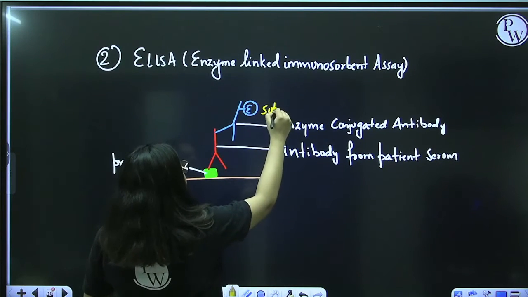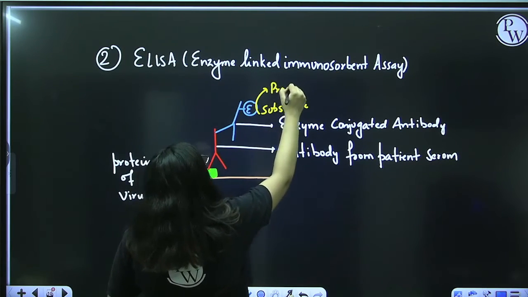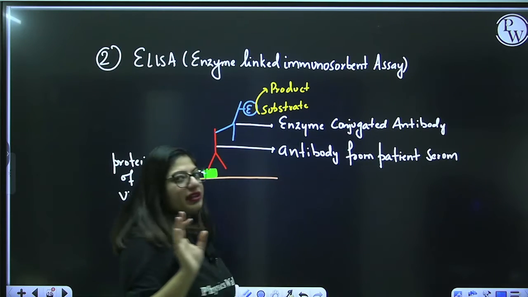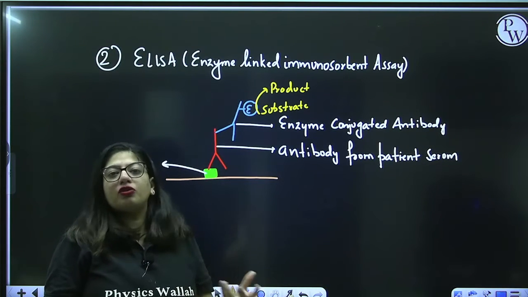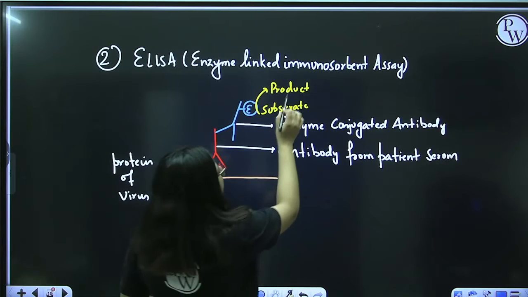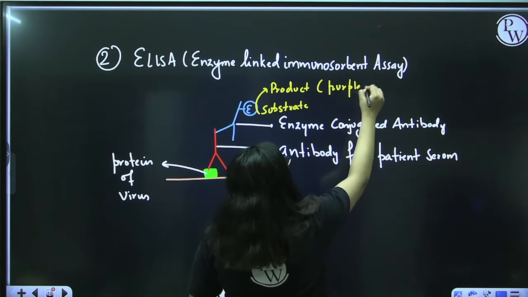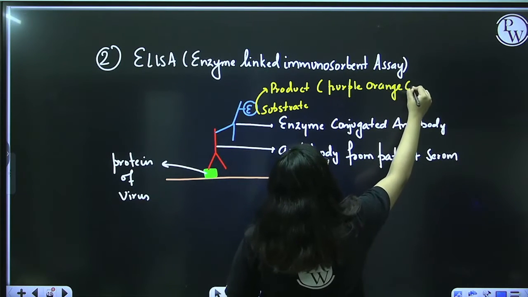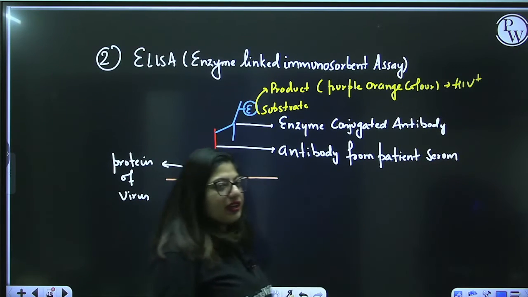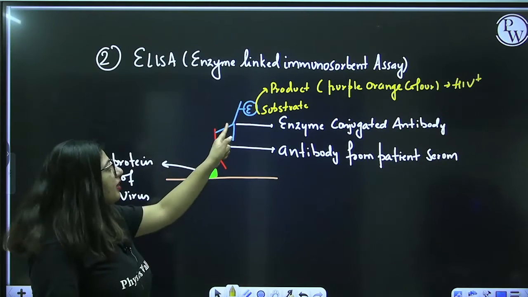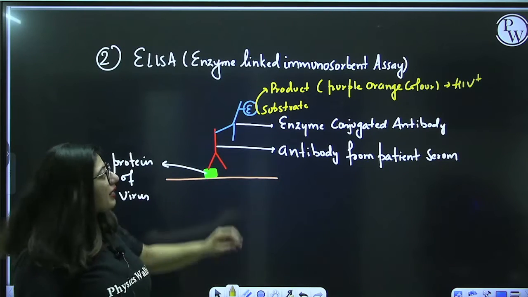So when we add substrate, if this enzyme is present, substrate will be converted into product and the product will show color. Substrate does not have any color. Just like sucrose is a substrate, sucrase is the enzyme, and it gets converted into glucose and fructose. Just like that, substrate will get converted into product in the presence of enzyme and will give a purple orange color. So if you get a purple orange color in the sample, the person is HIV positive. If the person is HIV negative, this antibody will not be there, this antibody will not join, and hence substrate will not get converted into product. So that's the game here.